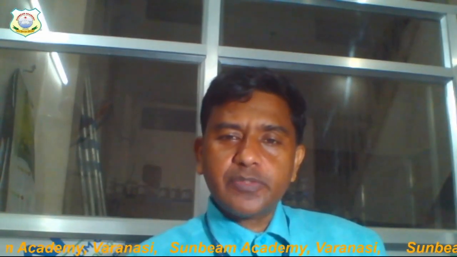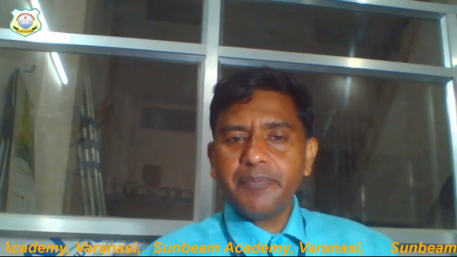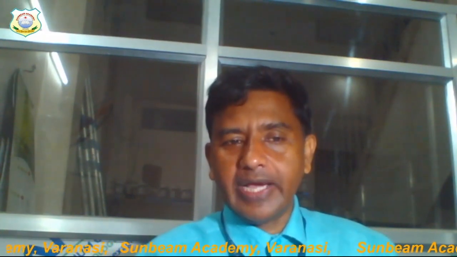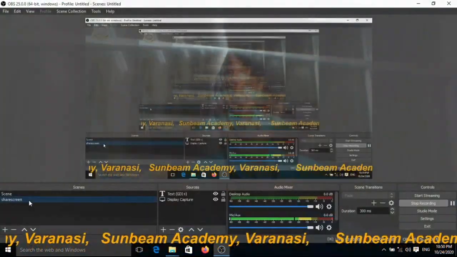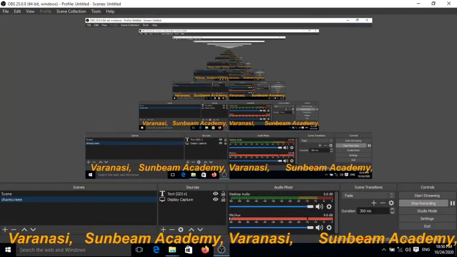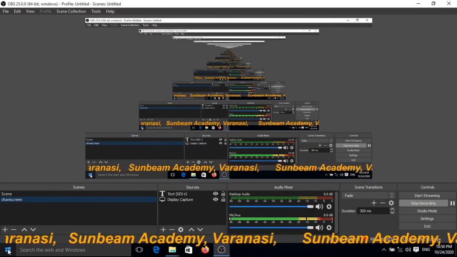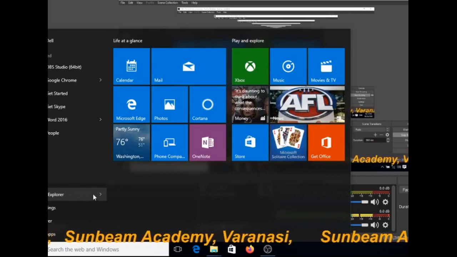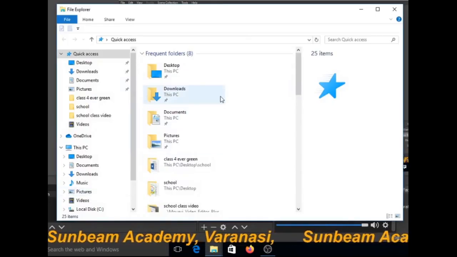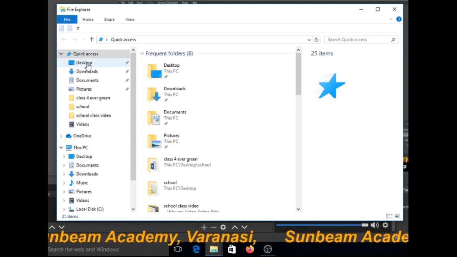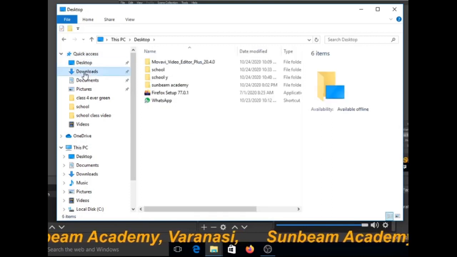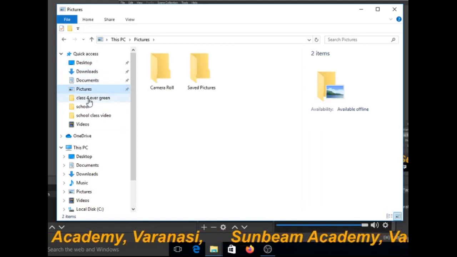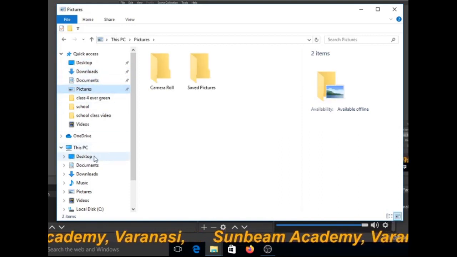Second method to explore your files, very simple. I want to share my screen to see how you can explore your files and folders. Just click on the start button and there is File Explorer. Click on this, it will be opened. Like this you can explore desktop items, downloads, documents, pictures, and these are given. You can explore this one.